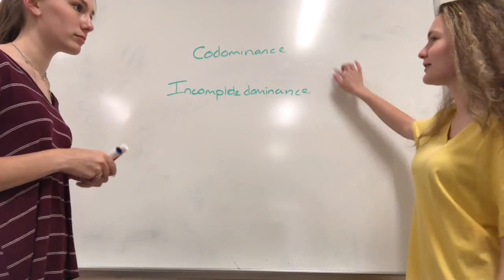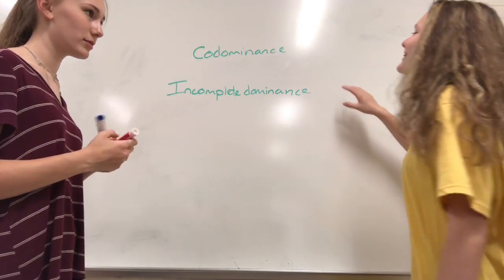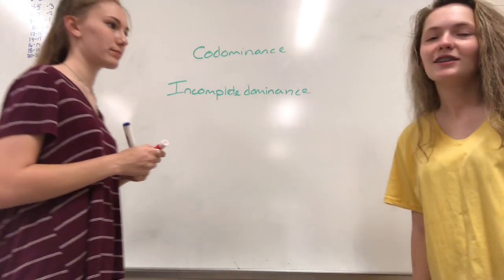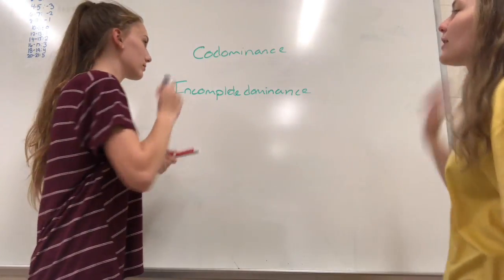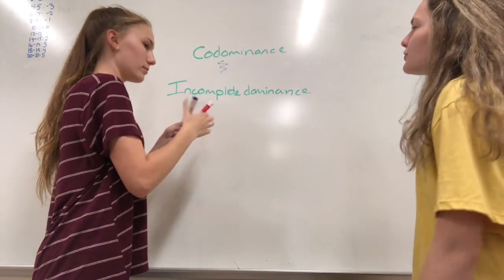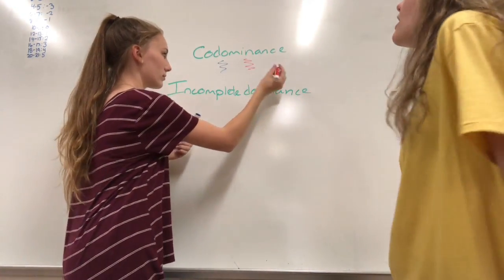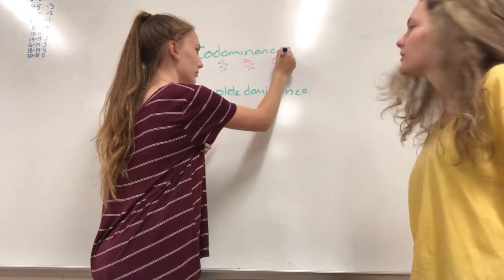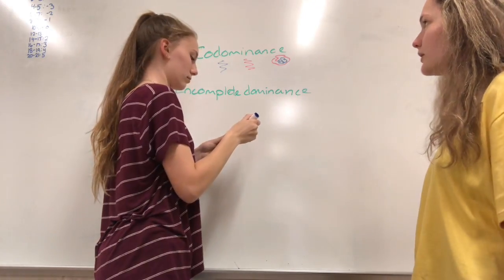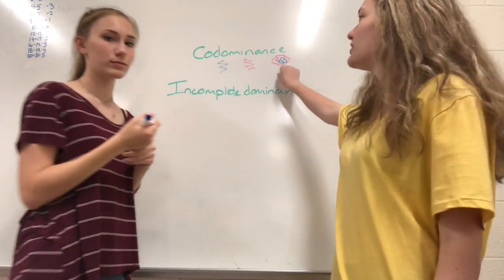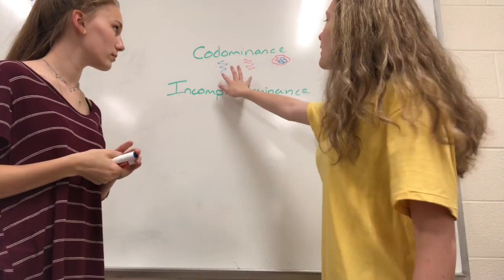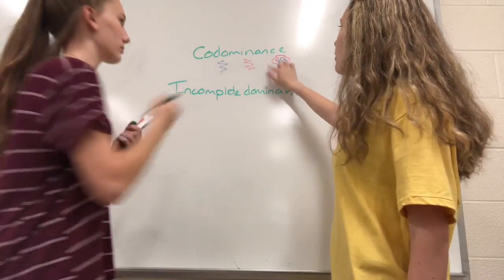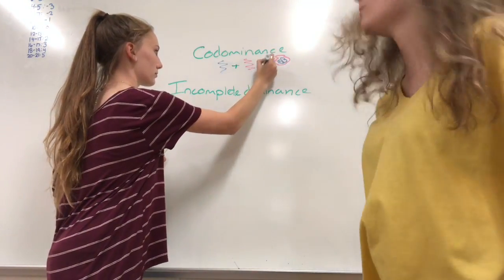The last thing we're going to talk about is codominance and incomplete dominance, and this was not discovered by Mendel. So we have a blue parent and a red parent, and they mate to create an offspring, which is the child that has red and blue showing in their phenotype. And phenotype means the physical characteristics shown in an organism. So they have red and blue, so you see both, and this is codominance because both of them are dominant to show that they're red and blue.